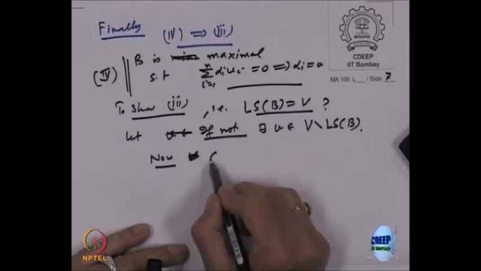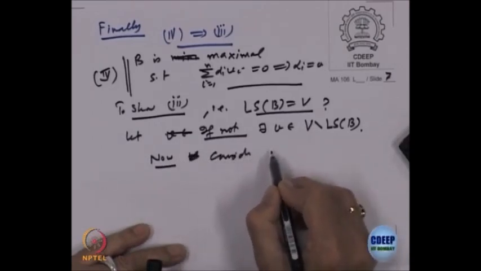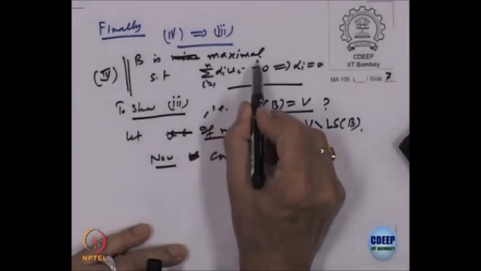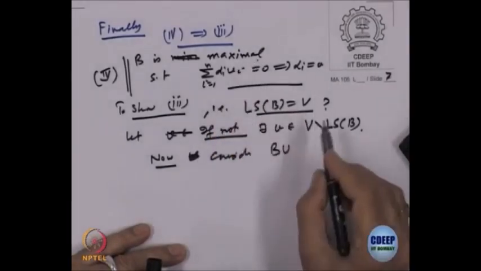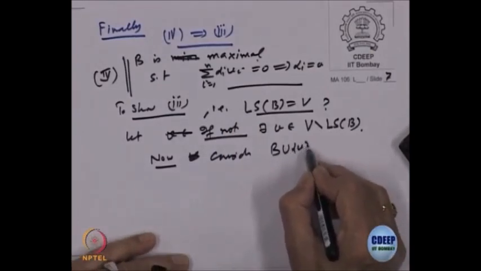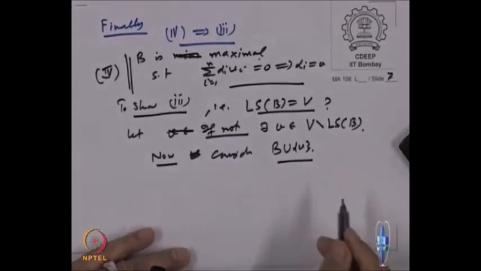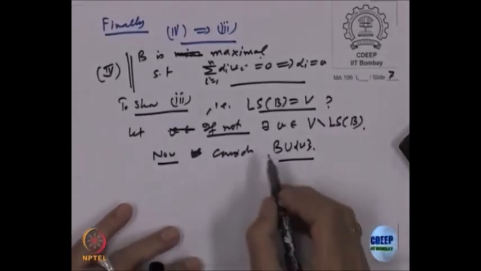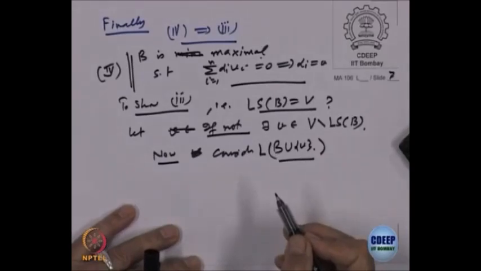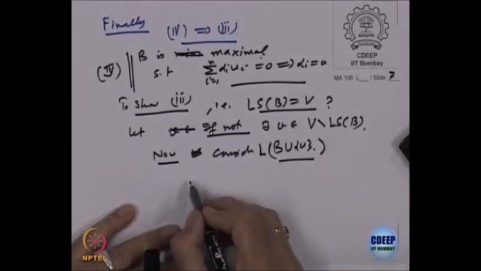So, let us consider the set B. Okay. See, till now we have not used that it is maximal, right. So, now let us consider B union V, and look at the linear span of this thing. That will mean what?